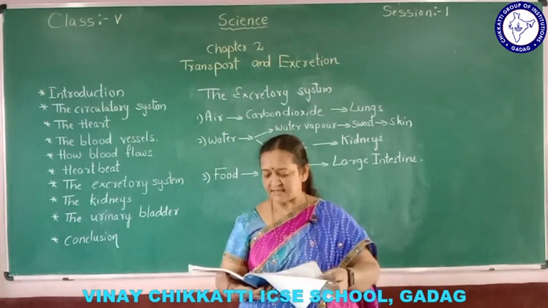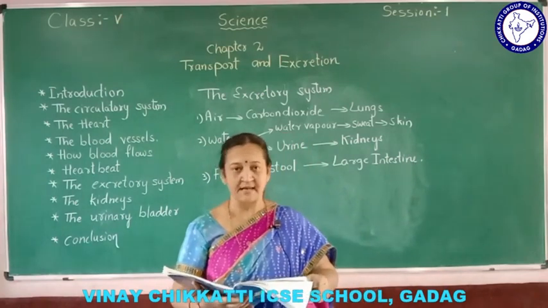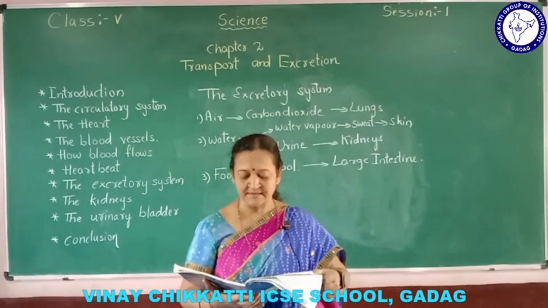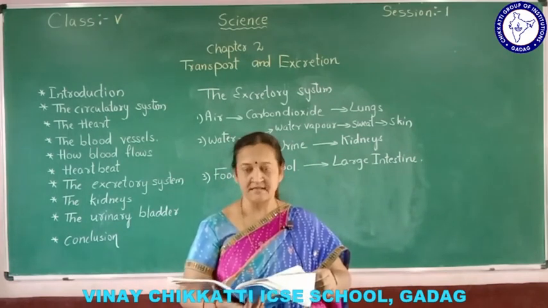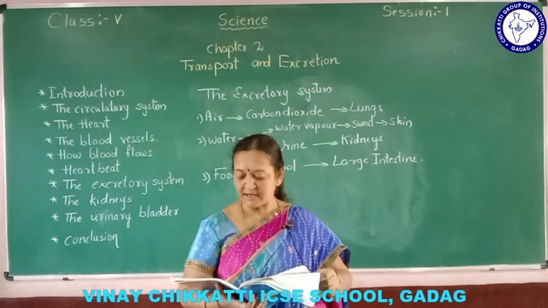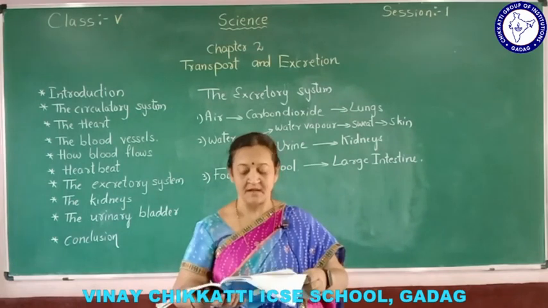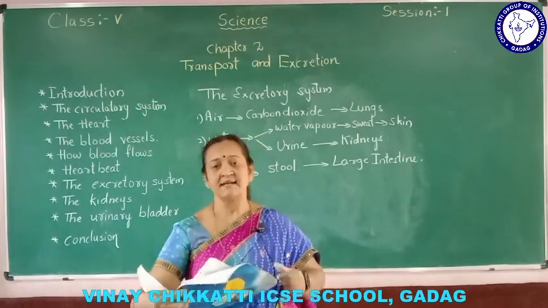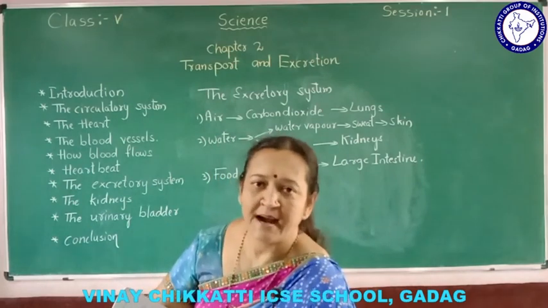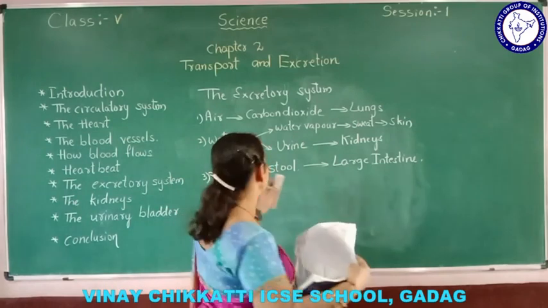Though many organs help us get rid of waste from our body, we generally think of the kidneys when we speak of the excretory system. The kidneys, ureters, urinary bladder and urethra make up the excretory system. Now here in this chapter, when we are learning about the excretory system, the important part is the kidney. So let me learn about the kidney.